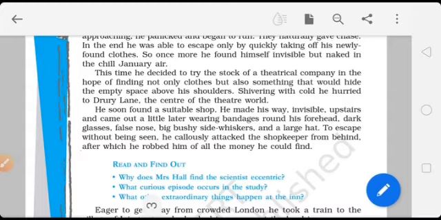Before escaping from that place, he callously attacked. Callously means he attacked the shopkeeper in every way, but he was invisible. At that time, he used his invisibility to attack from behind, after which he robbed him of all the money he could find. He started to rob money from the shopkeepers also.